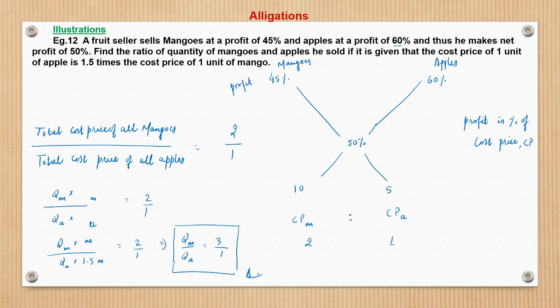So a couple of things to note here. The ratio here is not of quantity, the ratio here is of the total cost price, because profit we calculate as a percentage of total cost price. So therefore I say the units are important. This percentage is a unit of what? As a percentage of cost price. So cost price is the denominator here, 2 is to 1. And from there we calculated the quantities. So this is the basic of alligation, where we make use of the straight line approach or the cross method to solve questions of weighted average of two items, right? So hope this was clear enough.